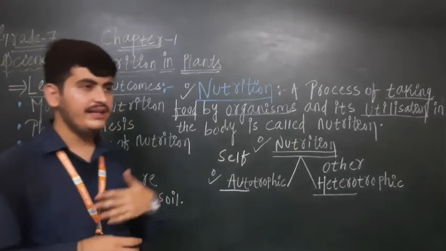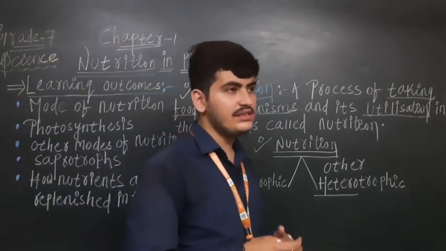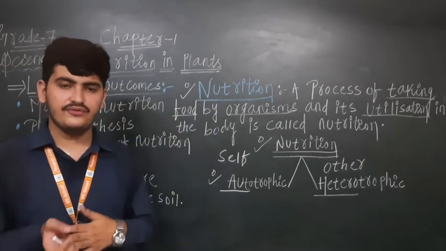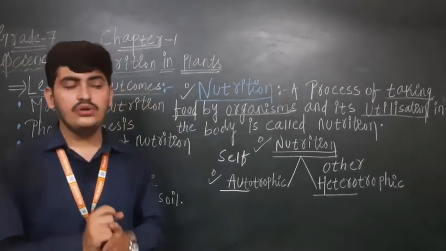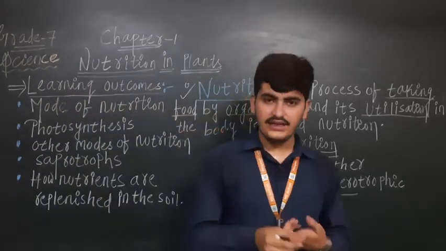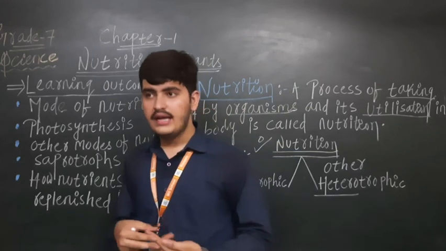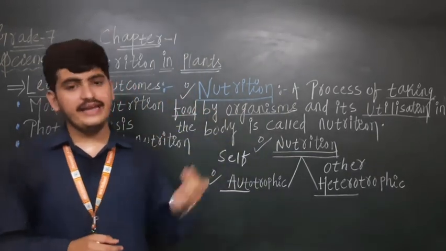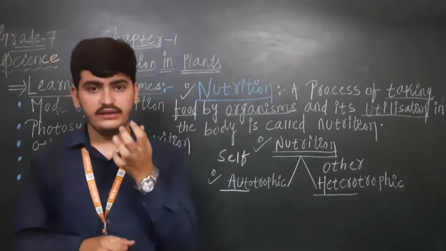So leaves are getting all the things like water and minerals from the roots, which are absorbed from the soil, and the carbon dioxide they are getting from the air only. So leaf is known as the kitchen of the plant. Water and minerals come from the soil, absorbed by roots, and carbon dioxide comes from the air.